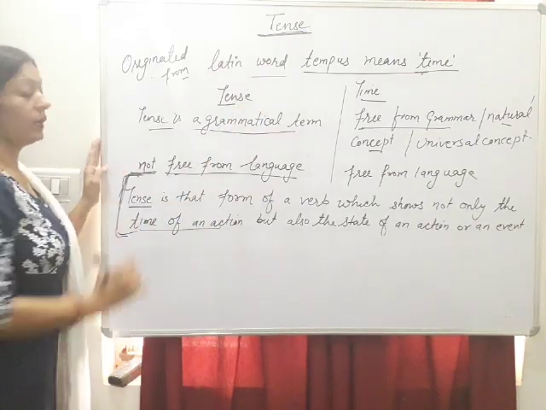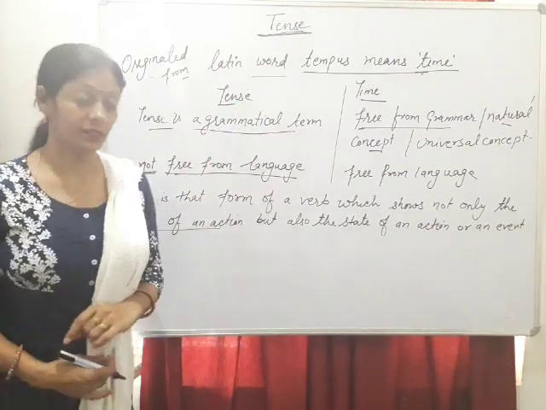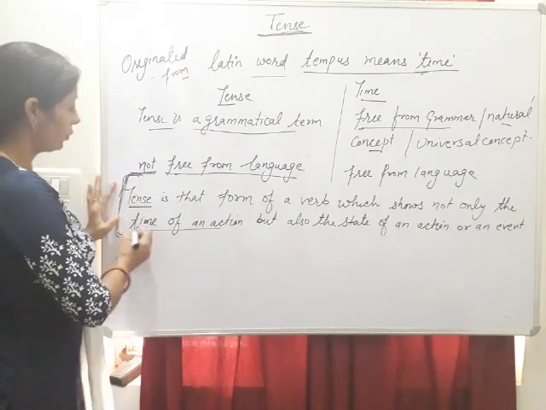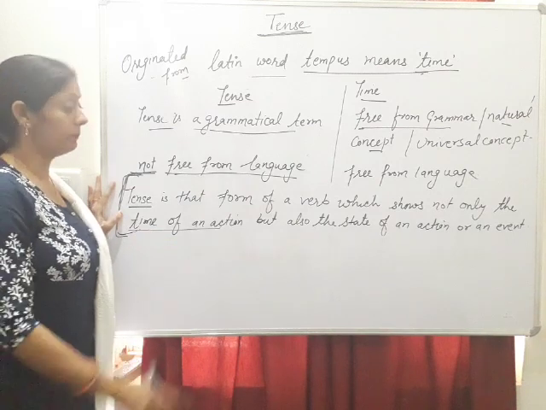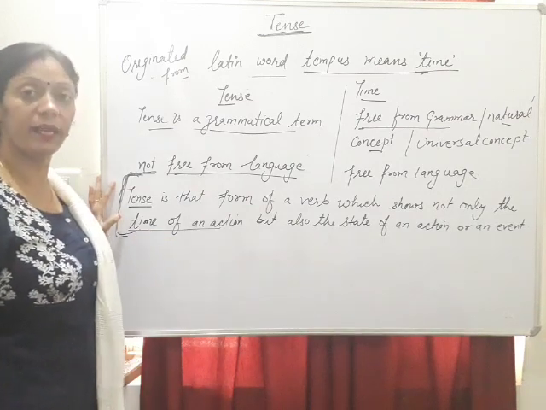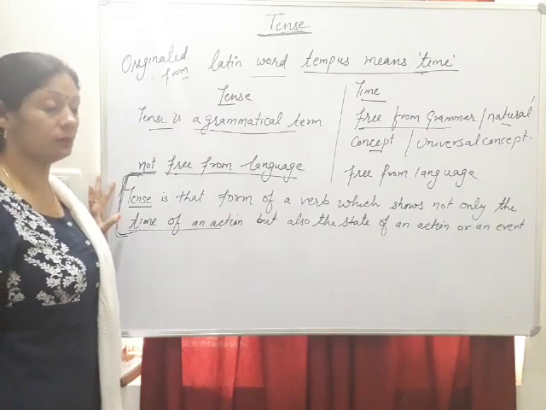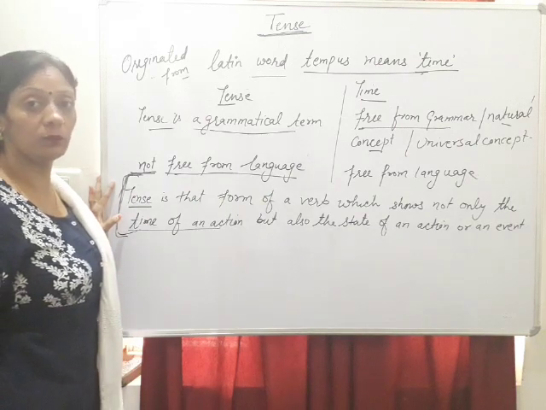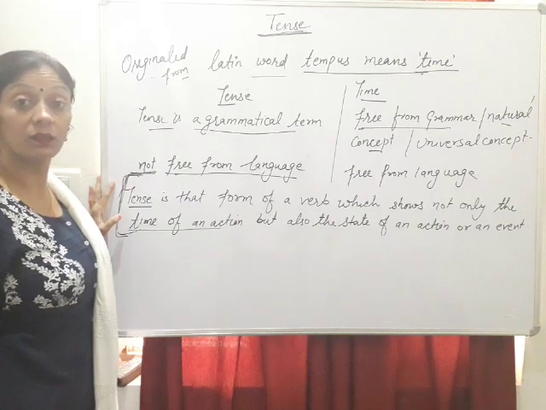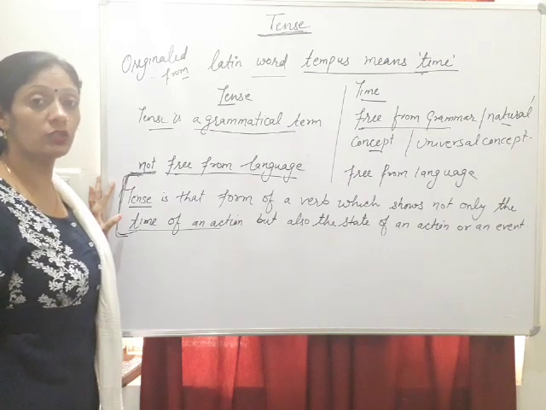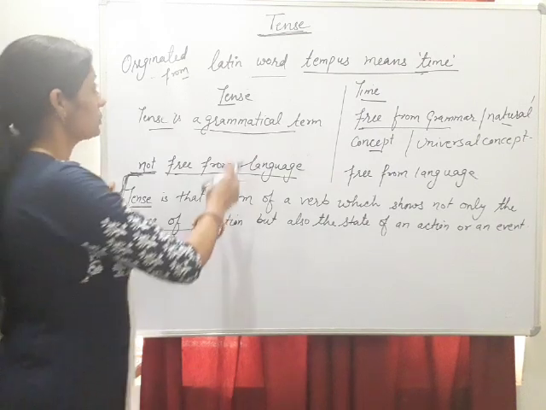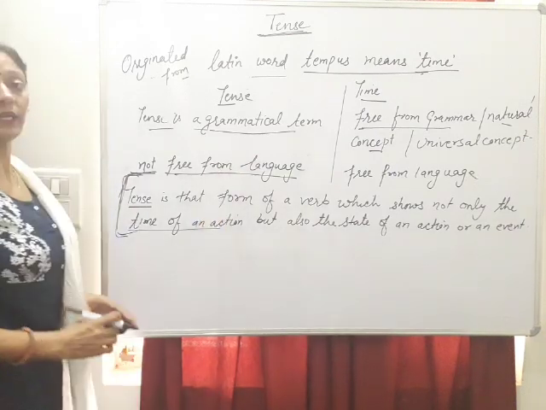Now we are going to discuss what is tense. Tense is that form of a verb which shows not only the time of an action but also the state of an action or an event. Or we can say tense is the form of verb which shows the time, continuity or the completion of an action and also the state. Now students, the forms of the tense.